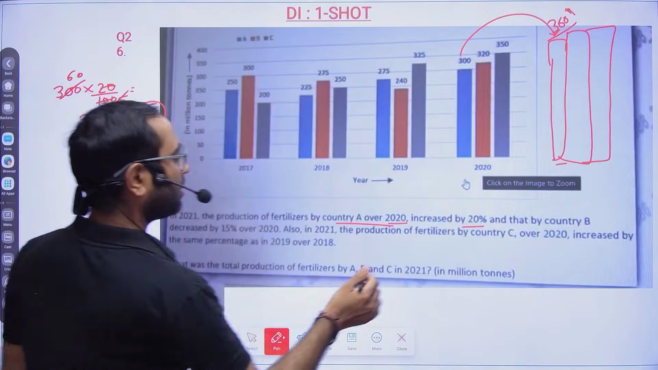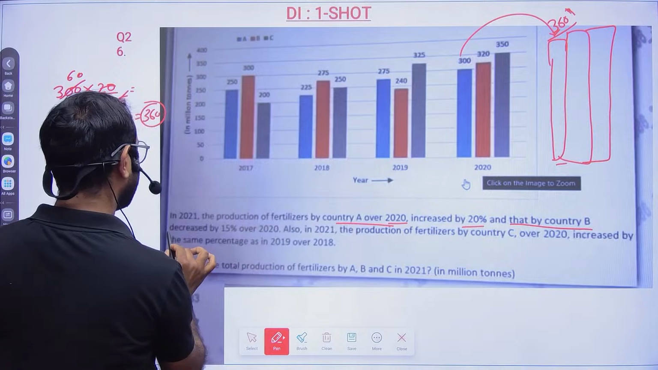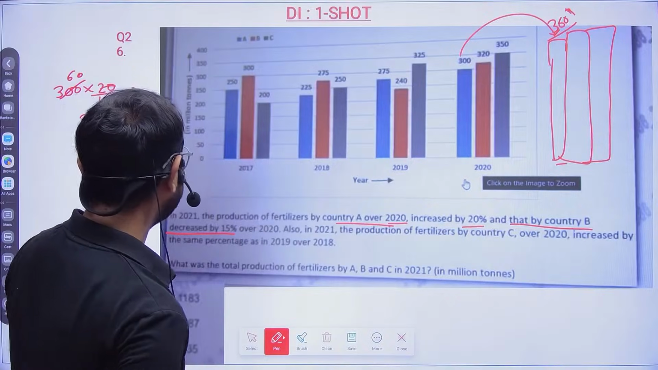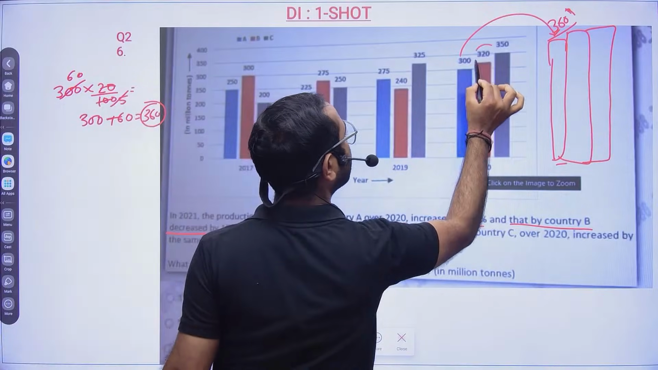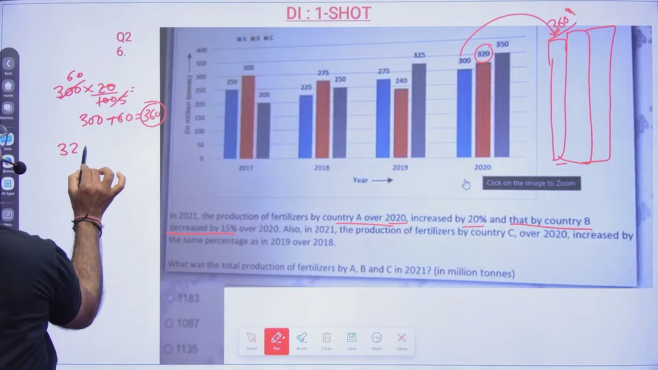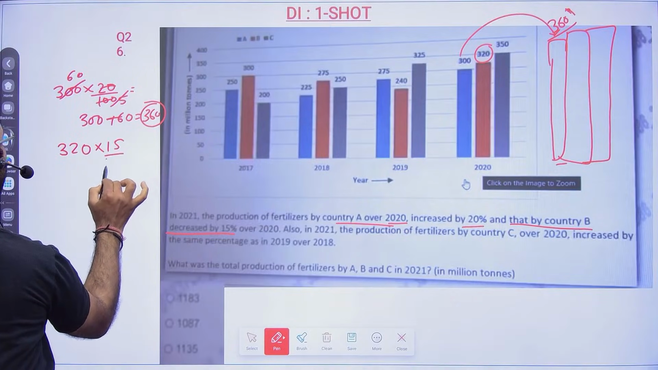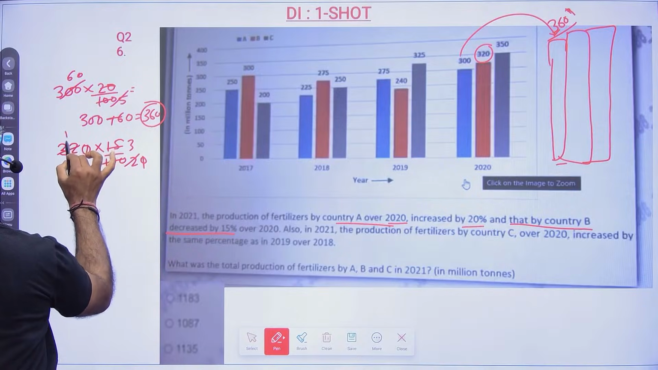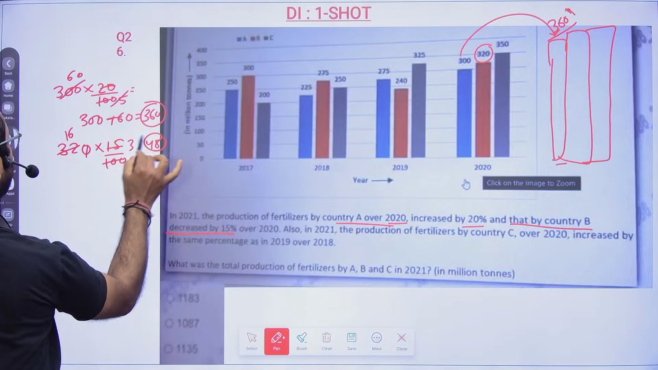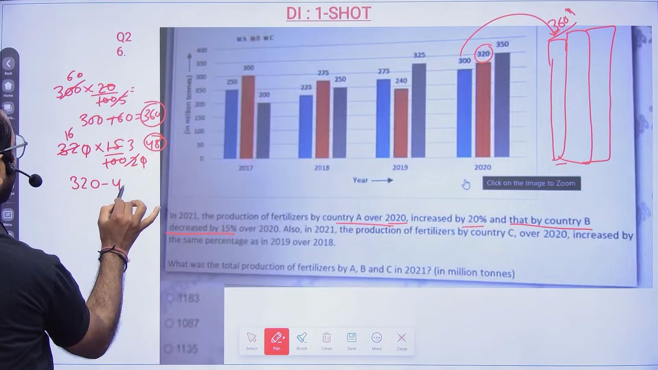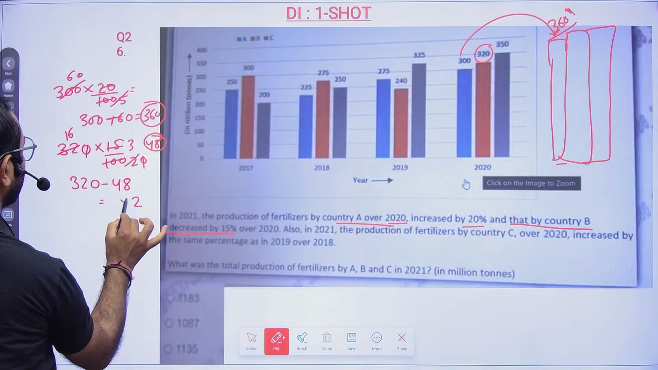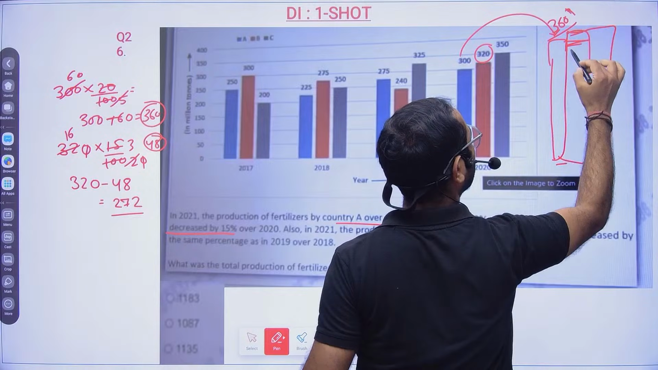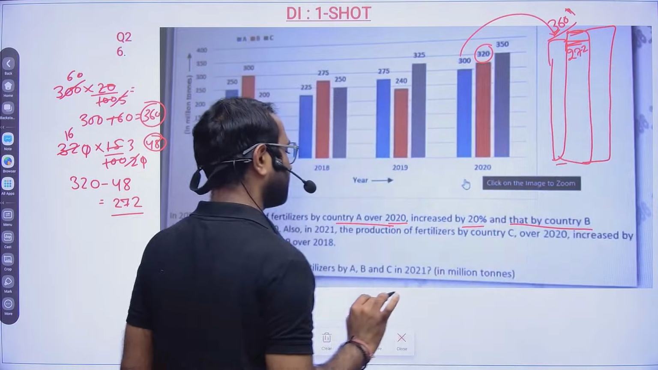Okay, then the production by company B decreases by 15%. So company B decreased by 15%. So here it is 320, and you calculate 15%. So 15% of 320 is 48, right? So 320 minus 48 will be 272. So this decreased, so this graph will come down. Anyway, this graph is not a visual representation.